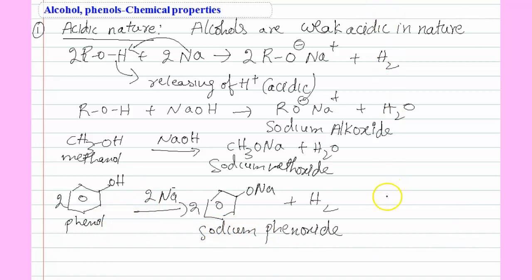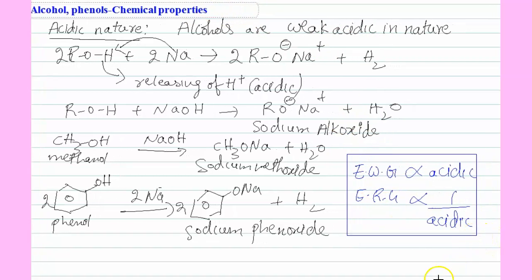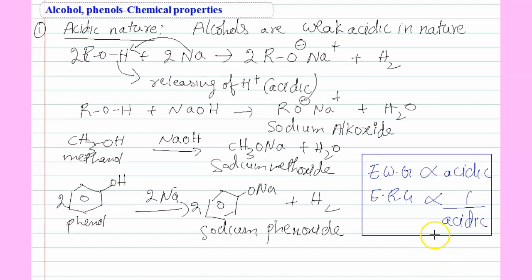But remember, students, one simple shortcut: whenever electron withdrawing groups are attached, acidic nature increases. Whenever electron releasing groups are attached, acidic nature decreases. This is a simple shortcut, students. It is useful throughout organic chemistry, not only this chapter, for all.